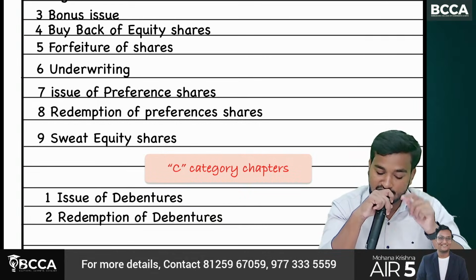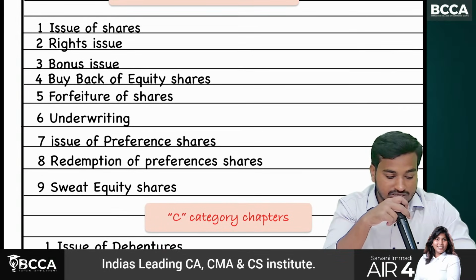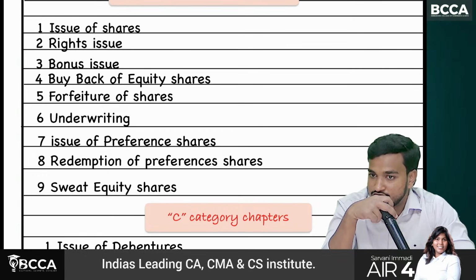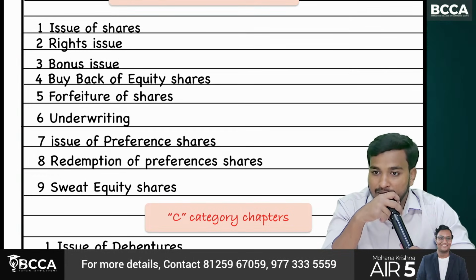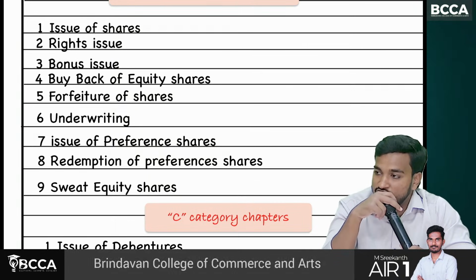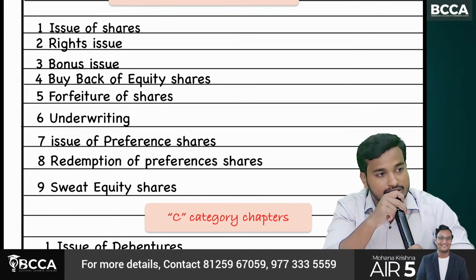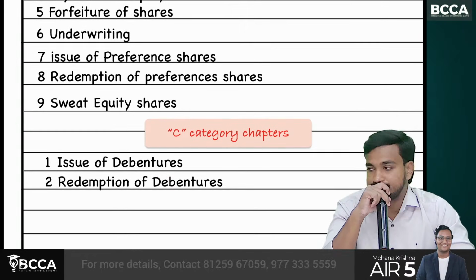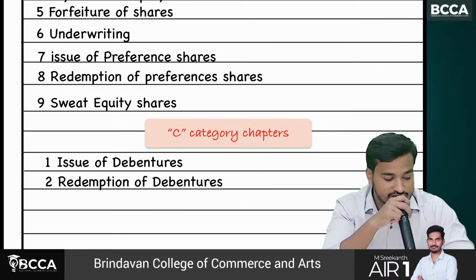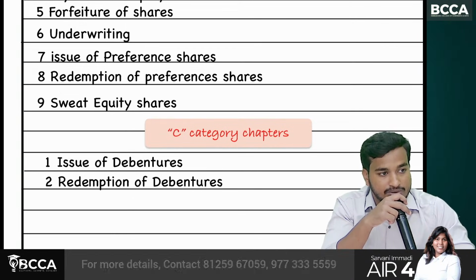So the remaining majority of chapters come under B category. What are those chapters? Issue of shares, rights issue, bonus issue, buyback, forfeiture of shares, underwriting, issue of preference shares, redemption of preference shares, sweat equity. In C category, issue of debentures, redemption of debentures.